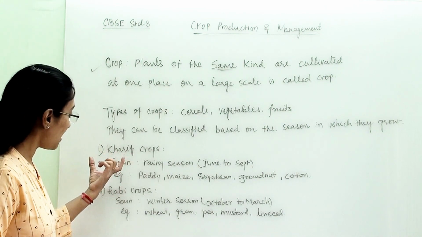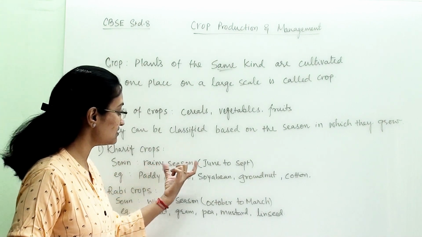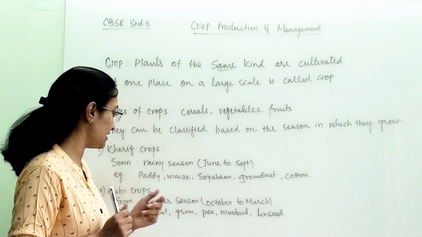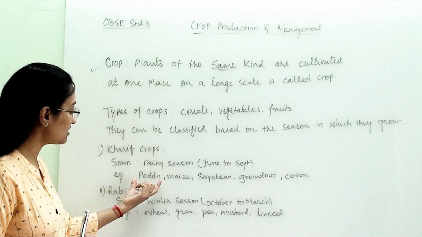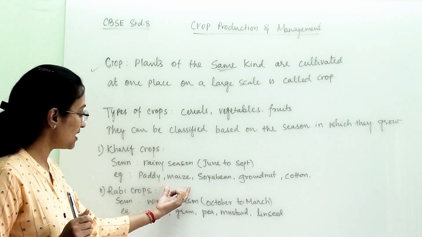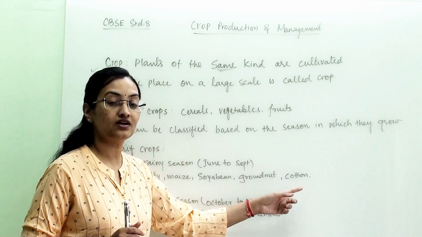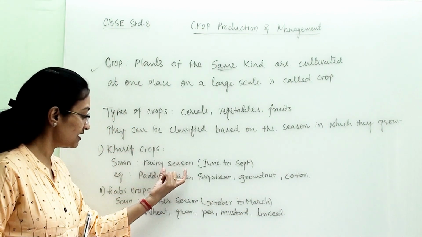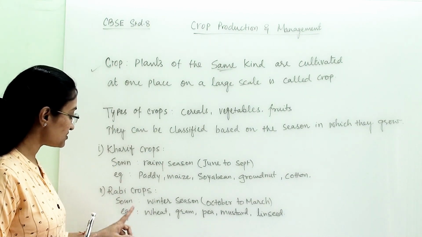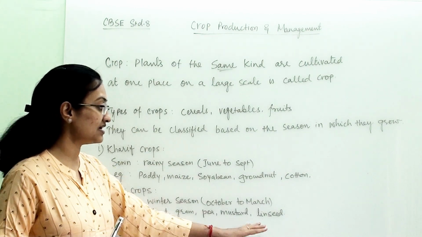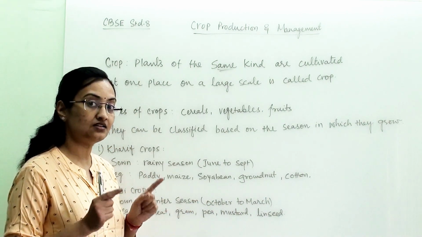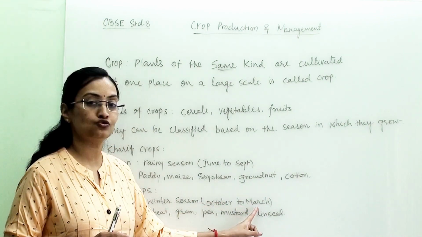Kharif crops are sown in the rainy season, and in India June to September is considered the rainy season. Examples are paddy, which means rice, maize, soyabean, groundnut and coconut. Rabi crops are wheat, gram, pea, mustard and linseed. They are sown in the winter season, and in India the winter season is from October to March.